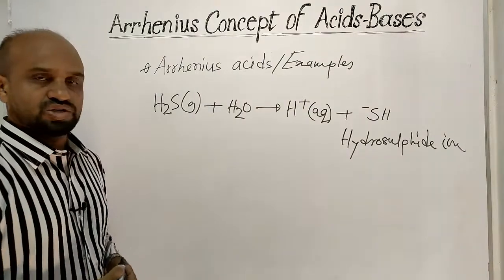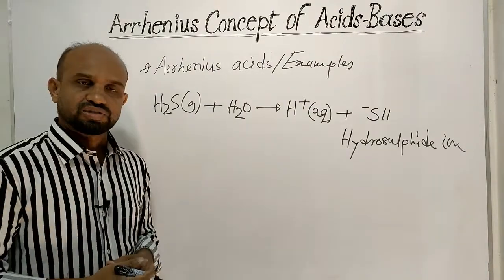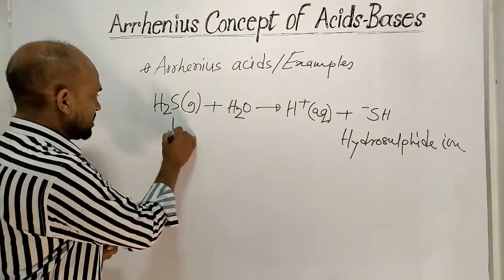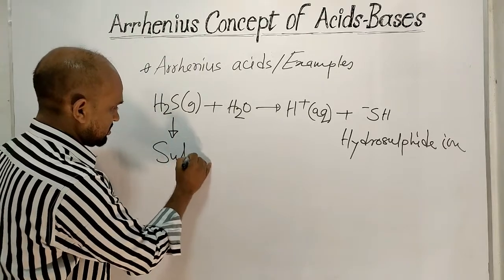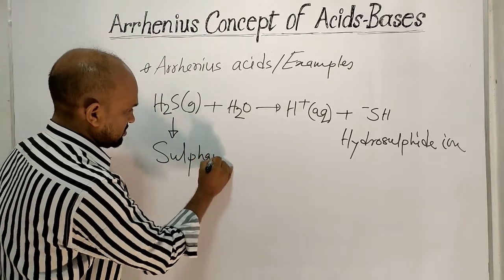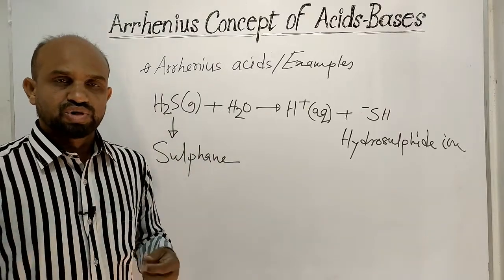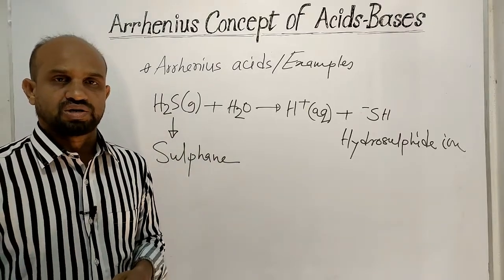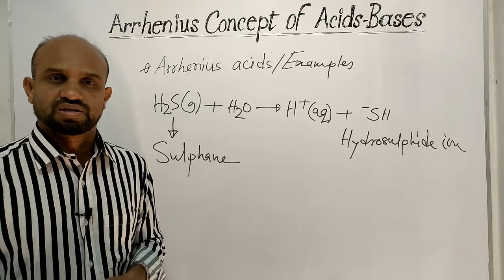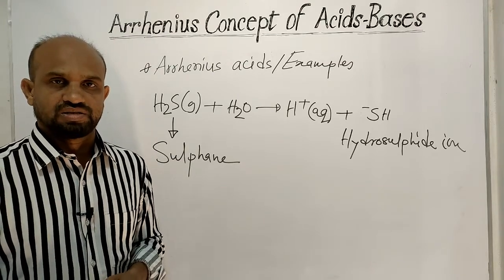This is hydrogen sulfide. Its another name is sulfane. So hydrogen sulfide can produce protons in water. So hydrogen sulfide is a kind of Arrhenius acid.